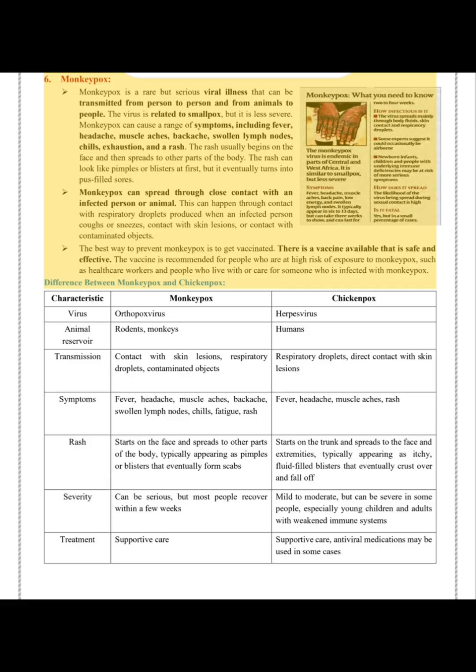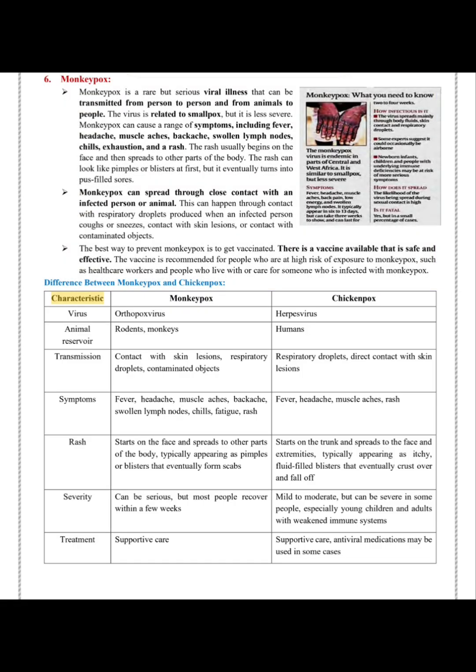Difference between monkeypox and chickenpox. Characteristic. Monkeypox. Chickenpox. Virus: Orthopoxvirus; Herpesvirus. Animal reservoir: rodents, monkeys; humans. Transmission: contact with skin lesions, respiratory droplets, contaminated objects; respiratory droplets, direct contact with skin lesions. Symptoms: fever, headache, muscle aches, backache, swollen lymph nodes, chills, fatigue, rash; fever, headache, muscle aches, rash.